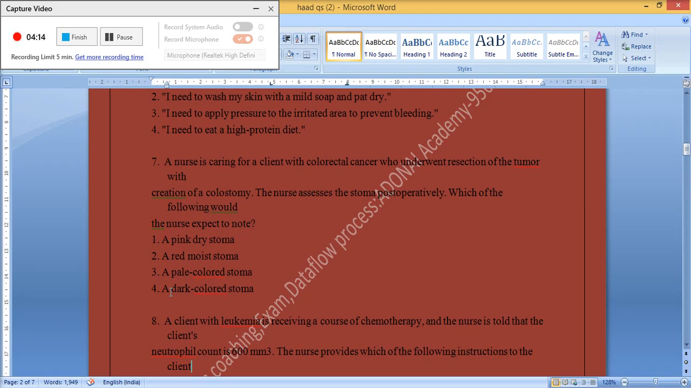The correct answer is 2. A red colored moist stoma.